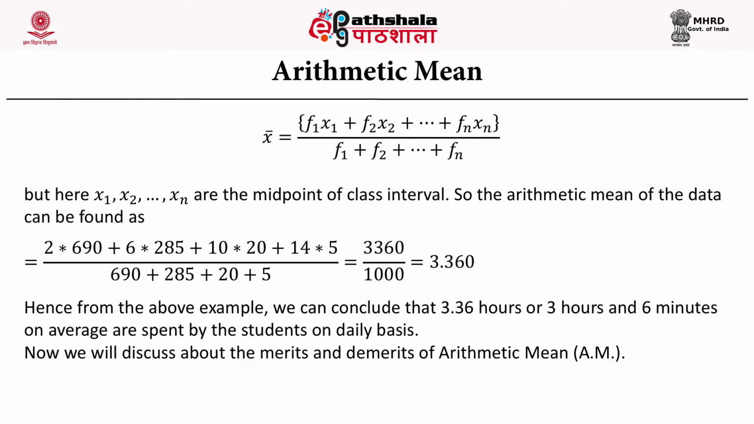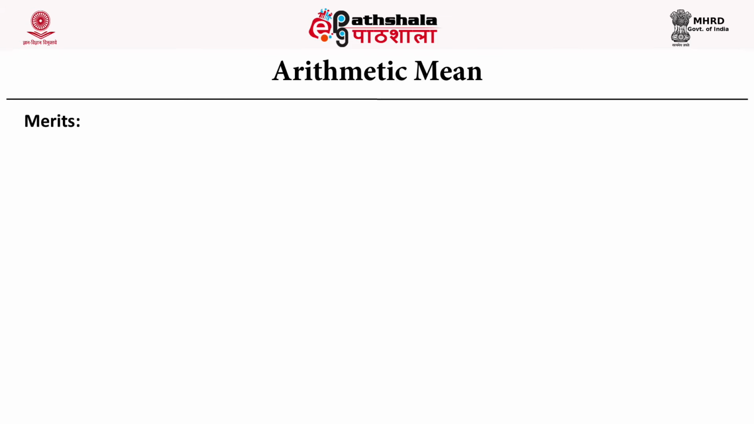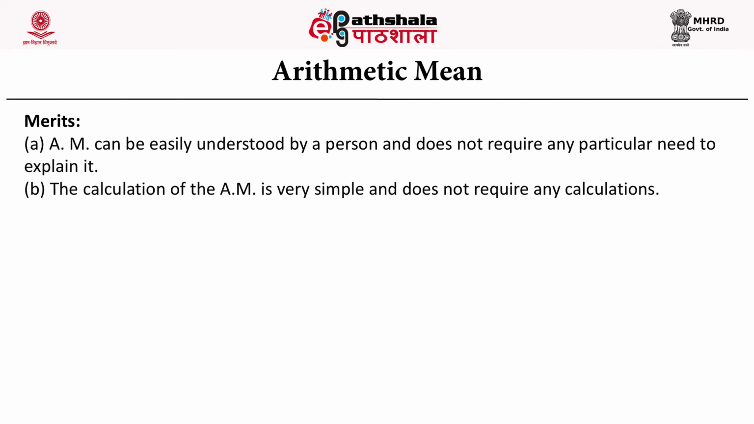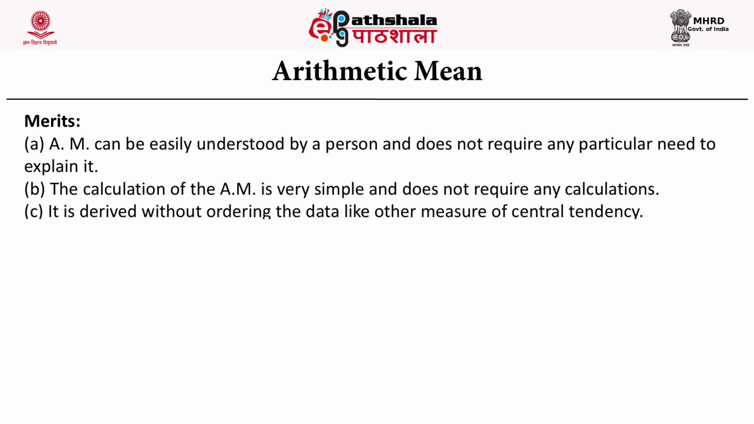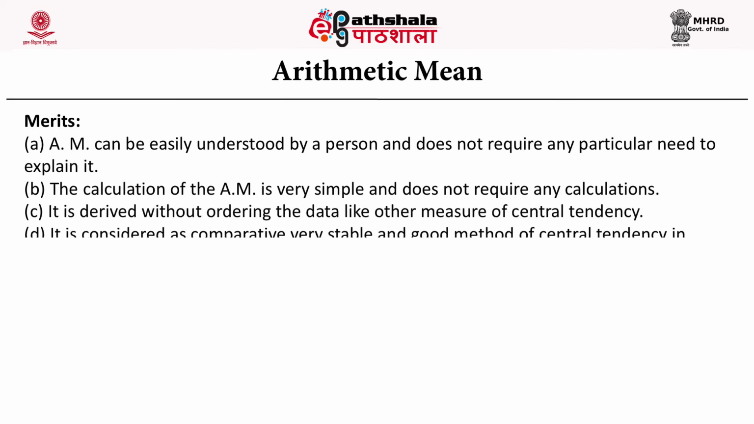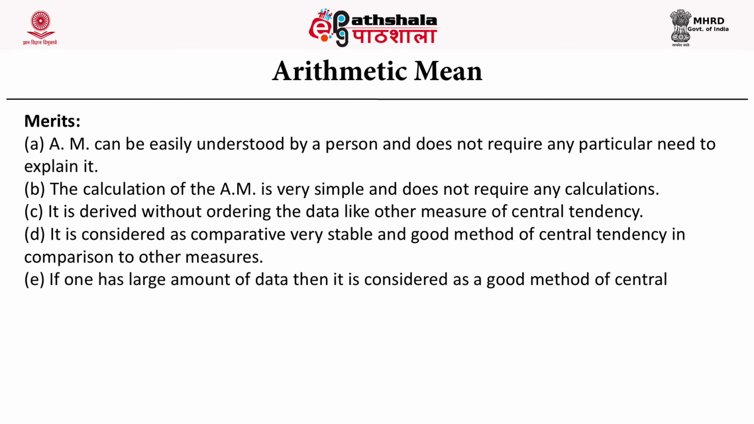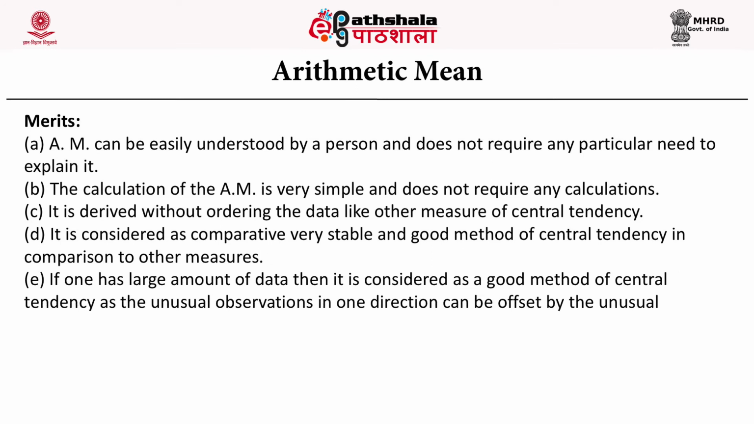Now we will discuss the merits and demerits of arithmetic mean. The merits of arithmetic mean are: it can be easily understood by a person and does not require any particular explanation. The calculation of the arithmetic mean is very simple and does not require any complex calculation. It is derived without ordering the data, unlike other measures of central tendency. It is considered a comparatively stable and good method of central tendency in comparison to other measures.